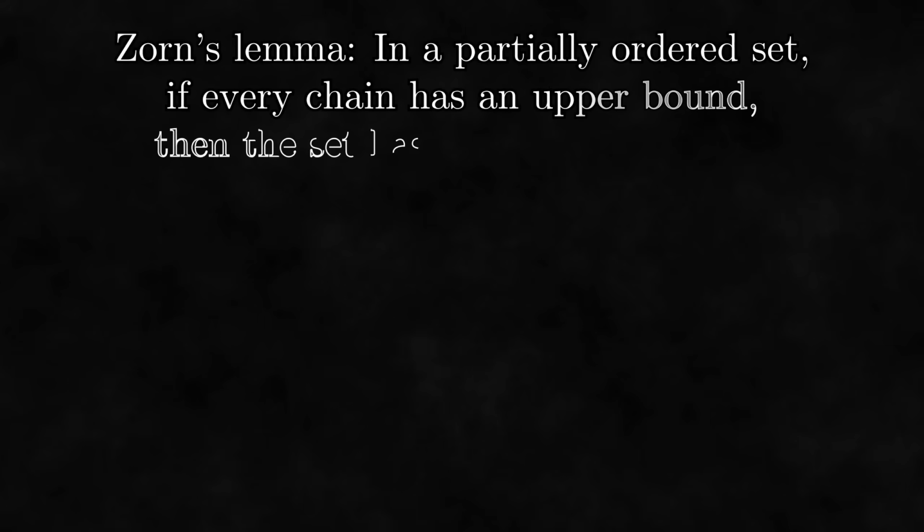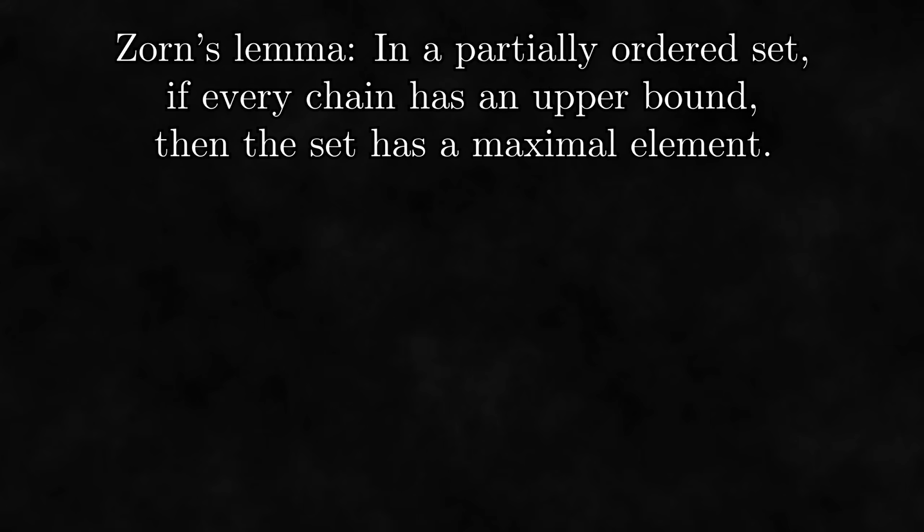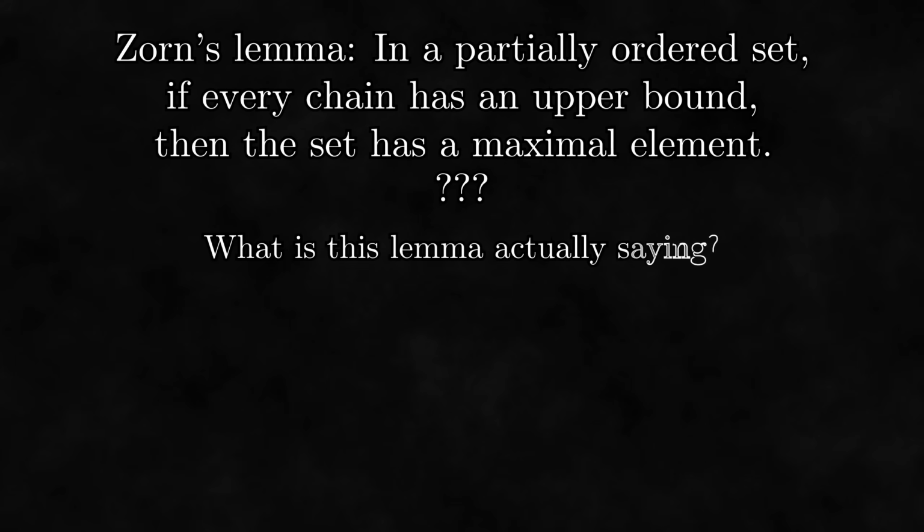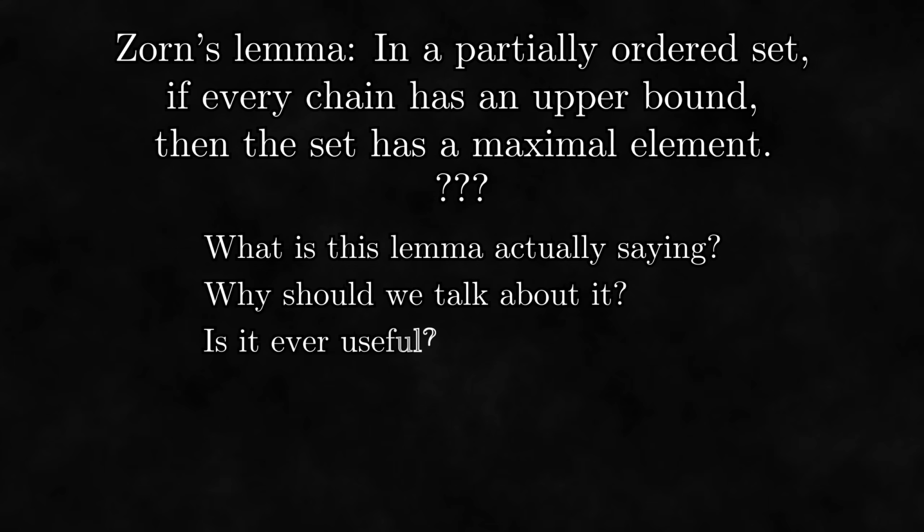Zorn's lemma states that in a partially ordered set, if every chain has an upper bound, then the set has a maximal element. What? When I first saw this lemma, it made no sense to me. What is this lemma actually saying? Why should we talk about it? Is it ever useful? I feel like I'm not alone in this confusion.